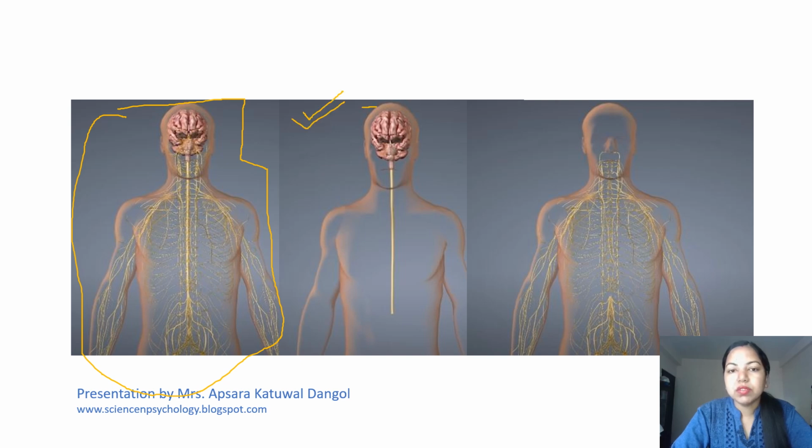So what are the major parts of the central nervous system? That is the brain and spinal cord. Now in the peripheral nervous system, if you see this figure, you can see the autonomic nervous system and the somatic nervous system. So today in this video we'll be majorly discussing the brain and spinal cord.